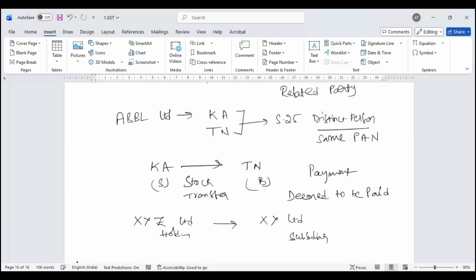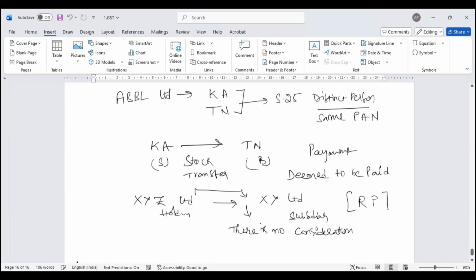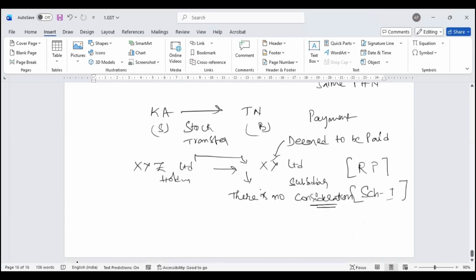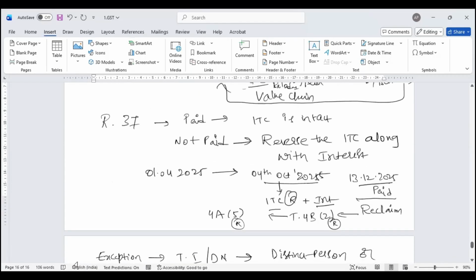Even in case of a related party transaction, the law says that if they raise an invoice only for the purpose of Schedule 1, though there is no transaction, though there is no consideration, just for the purpose of Schedule 1, you raise a tax invoice, then the law says that there is a deeming fiction even for related party transactions. This is the exception with respect to your payment of 180 days.